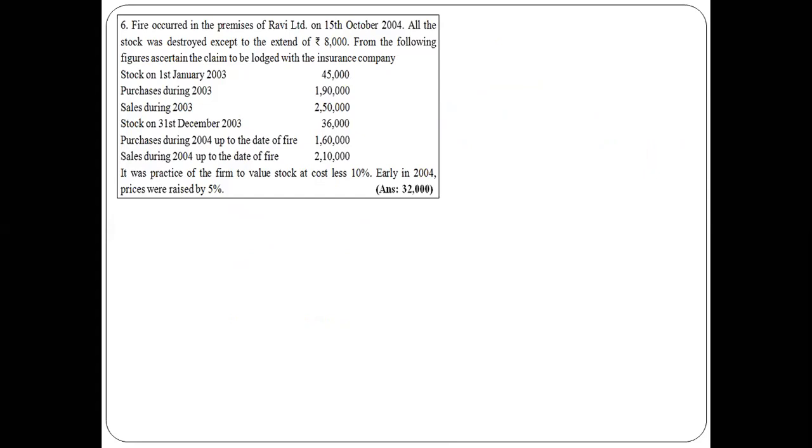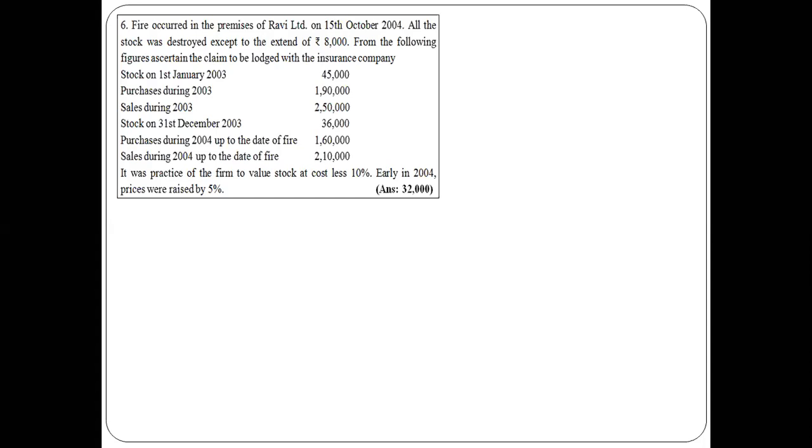We have been given opening stock of 2003. Fire broke out in the year 2004. Opening stock of 2003, purchases of 2003, sales of 2003, then closing stock of 2003 is given. We have not been given the gross profit percentage. Hence, we need to prepare a trading account even for the last year's information with the help of 2003's information, right? Then we have been given purchases till the date of fire, sales till the date of fire, right? And the last paragraph is very important.